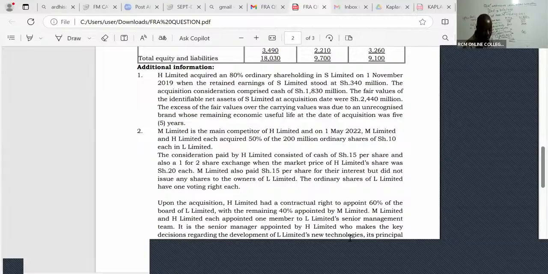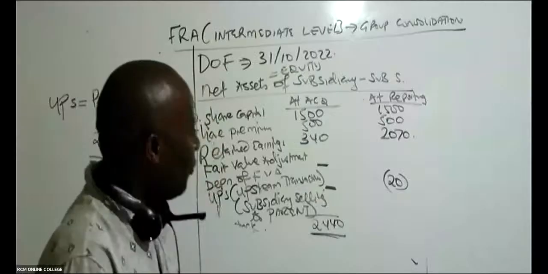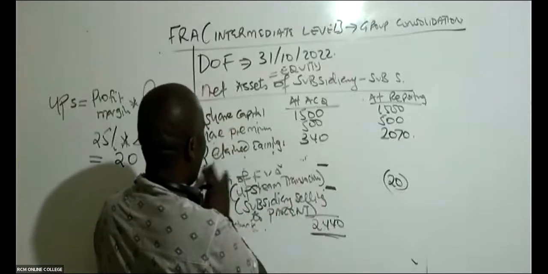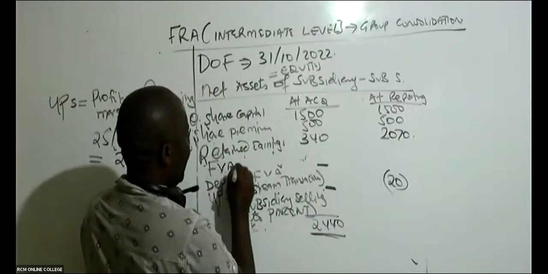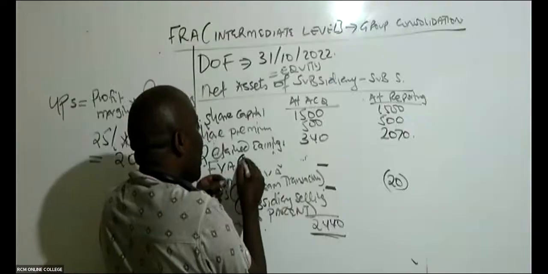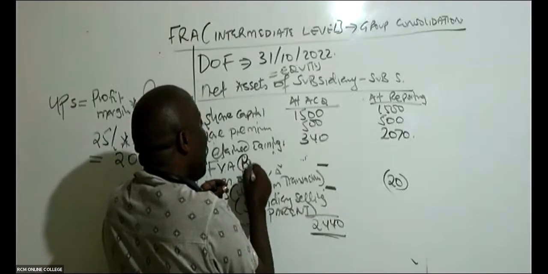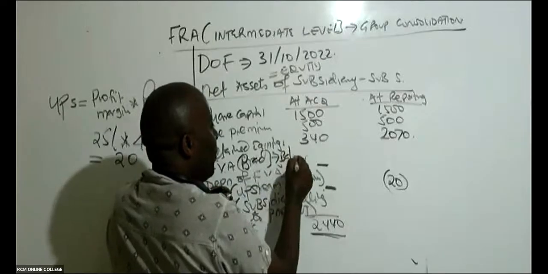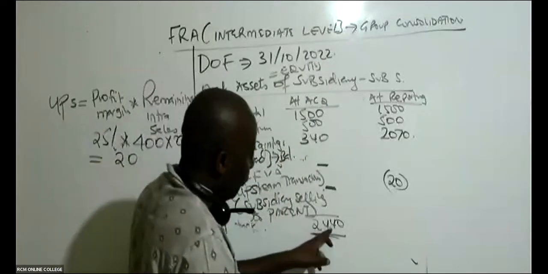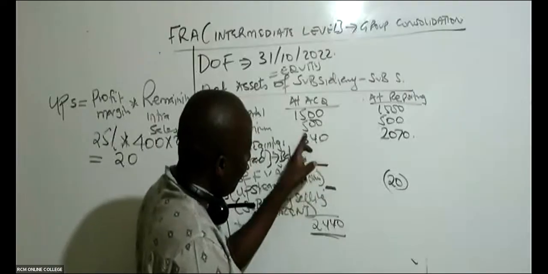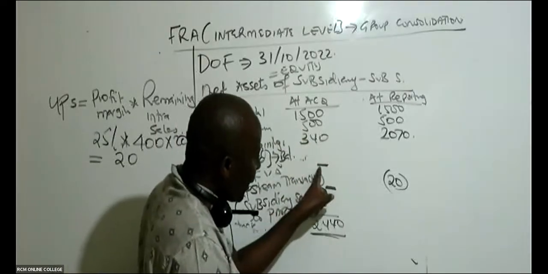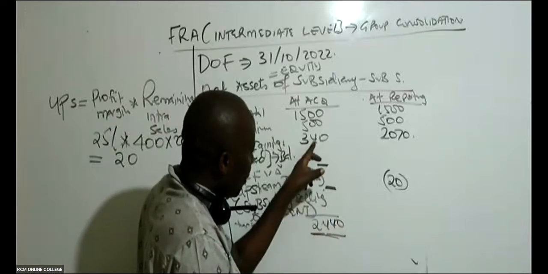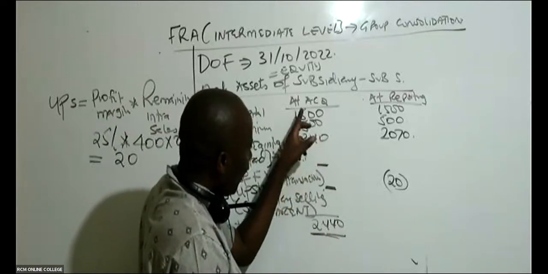So in this case, they are telling us that the balancing figure will be a brand value. Allow me to use fair value adjustment like this. The balancing figure here will be a brand value. So is there somebody who can give me 2440 minus 340 minus 500 minus 1500?